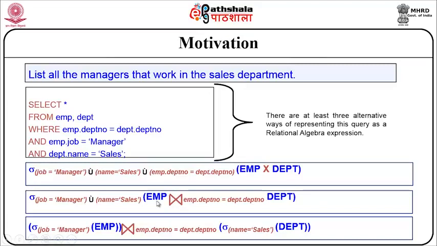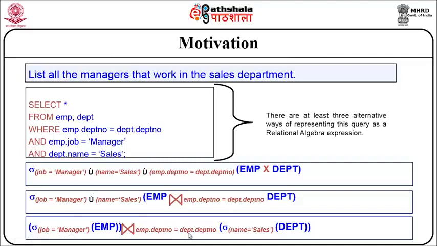Looking for alternate solutions, I have an employee table and a department table, and I try to join them. This symbol indicates join. I join them based on a condition: the employee's department number is equal to the department's department number. After this, I select job designation as manager and department name as sales. This is the second format of representing the same query. Further, it can be enhanced by saying from employee I fetch manager and from department I fetch the sales department. These lie as predicates. Now I combine these two tables.